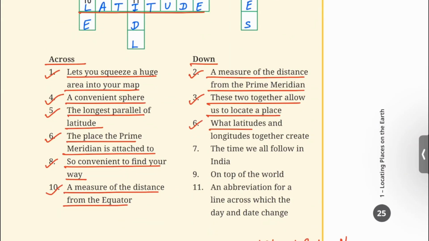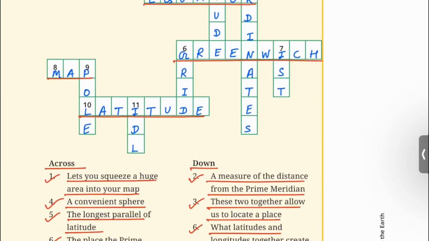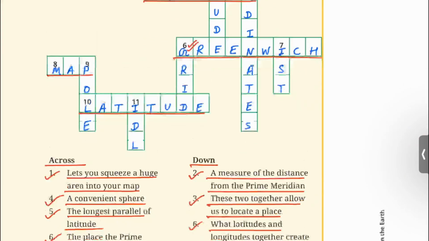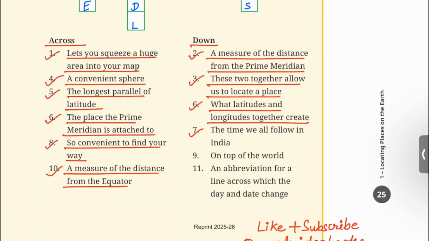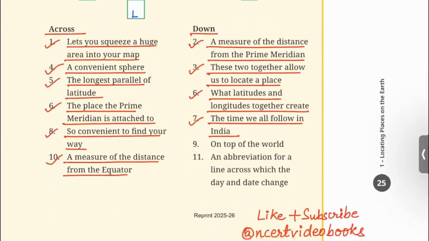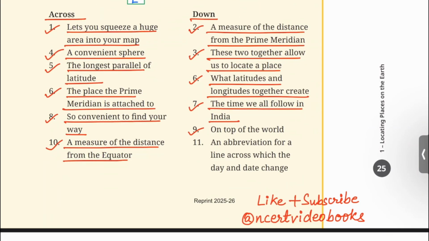6. What latitude and longitudes together create. Grid. 7. The time we all follow in India. IST. 9.